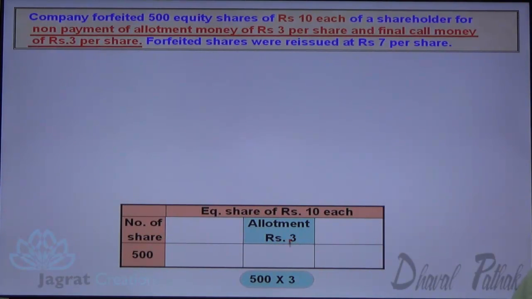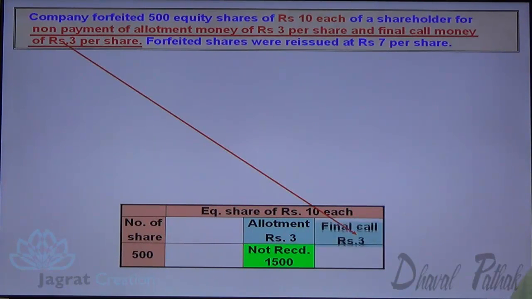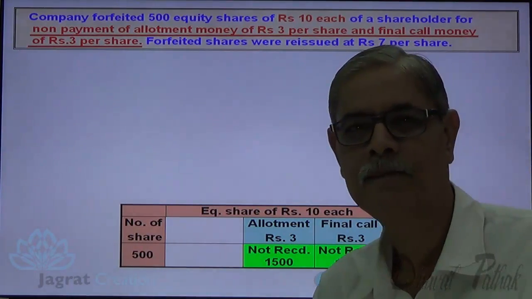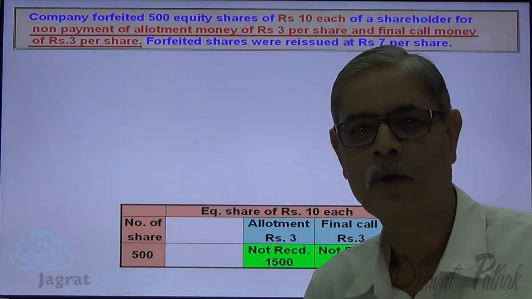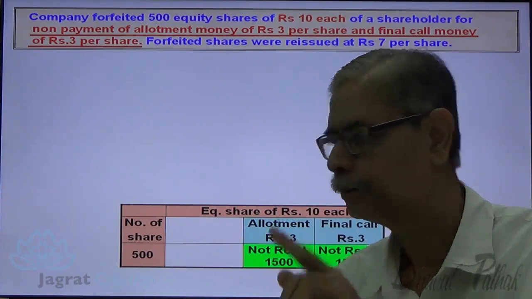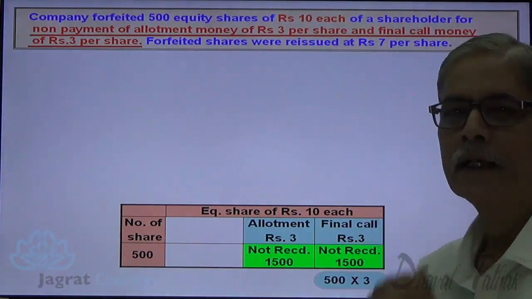Non-payment, so 500 into 3, 1500 not received. Non-payment of final call rupees 3 per share. So 500 into 3, 1500 not received. Now 3 plus 3, 6 is the allotment and final call. How much is the application money? Share is of 10. Allotment is 3. Final call is 3.